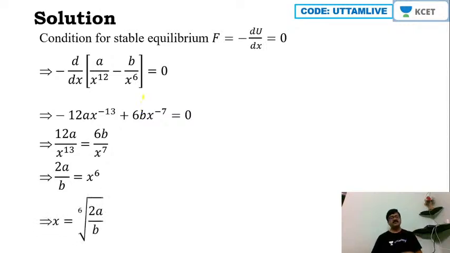So therefore finally x becomes equal to what? Sixth root of 2A by B, is it not? Sixth root of 2A by B is the condition that we are looking for, my dear friends. So this is the answer. Note it down. Okay, so this is the answer that we are looking for.